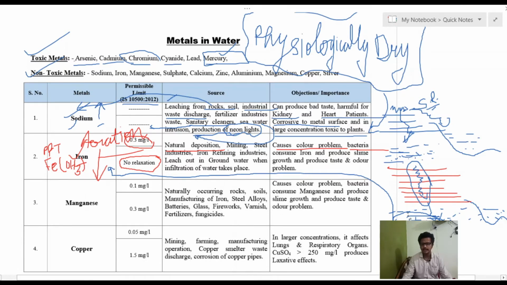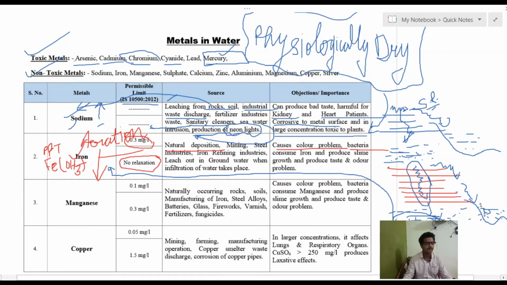One more thing: as we know, underground water has a deficit of dissolved oxygen. So this iron in the groundwater is there, but if that water is pumped out through wells and goes to the surface, causing aeration in the water, then there will be a precipitate of Fe(OH)3.